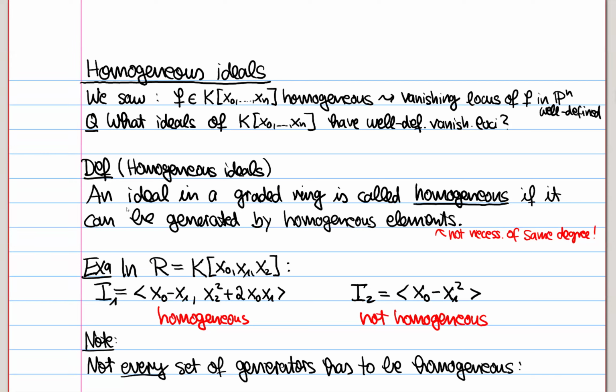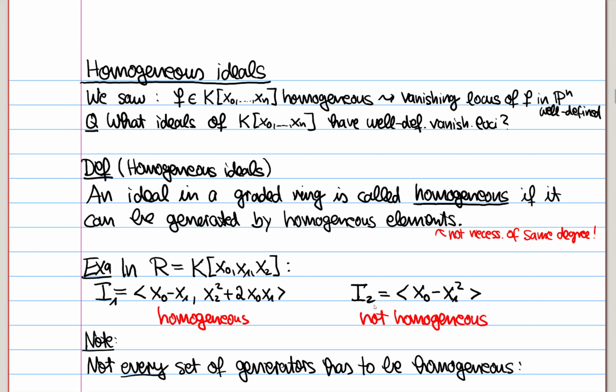And the answer is it will be homogeneous ideals in the following sense. An ideal in a graded ring is called homogeneous if it can be generated by homogeneous elements. And here note, these don't have to be of the same degree. So as an example, inside this ring here, in three variables, we have I1, a homogeneous ideal with these generators. You see one generator homogeneous of degree 1, one generator homogeneous of degree 2. We have different degrees, it's still a homogeneous ideal.